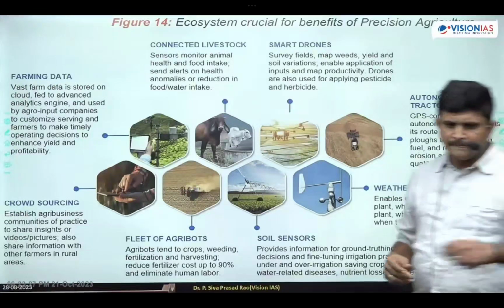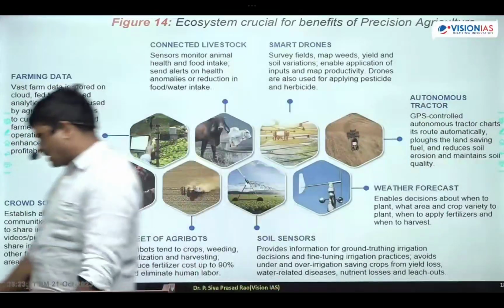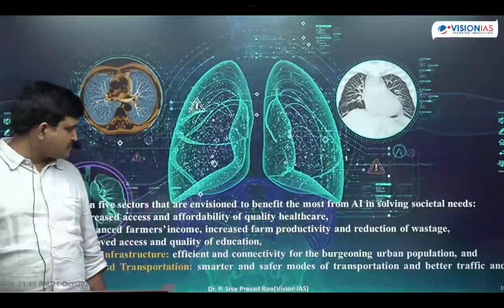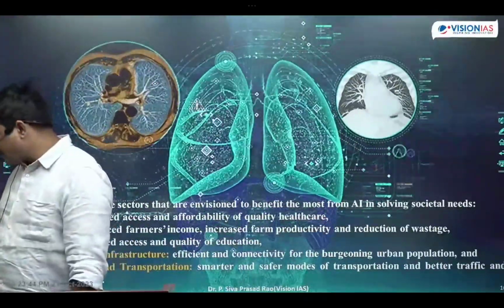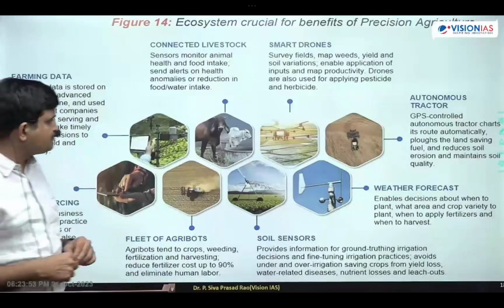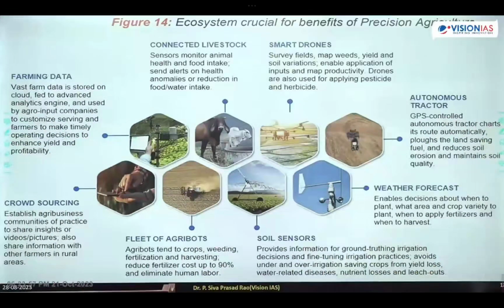Okay, now make a note of this. Artificial intelligence or robotics in agriculture. For what purpose? First, write like this: it enhances the farmer's income. It increases farm productivity. It reduces the waste generation.